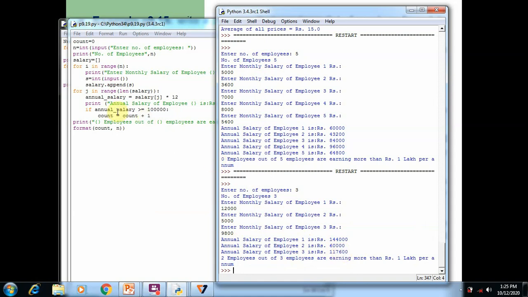In the j loop, based upon this if condition, 2 employees satisfy this condition. That's why the count variable holds the value 2, which is displayed here. 2 employees out of 3 are earning more than 1 lakh per annum.